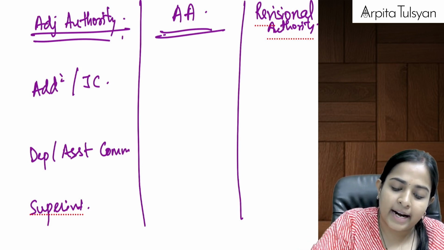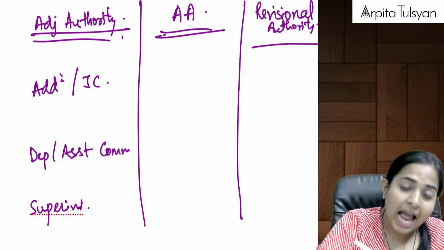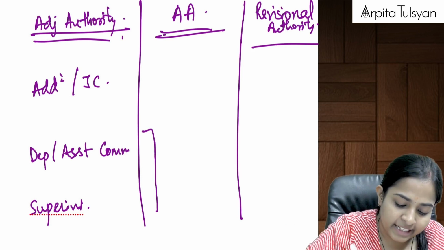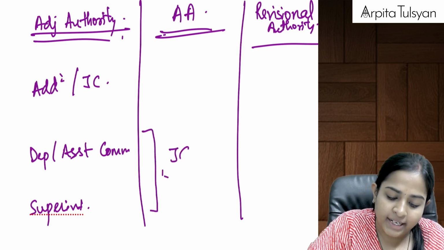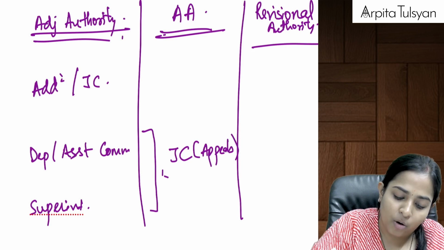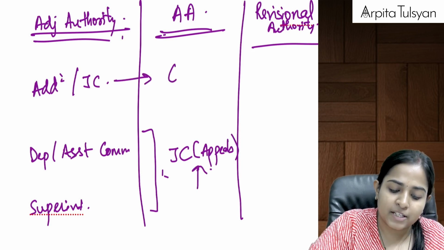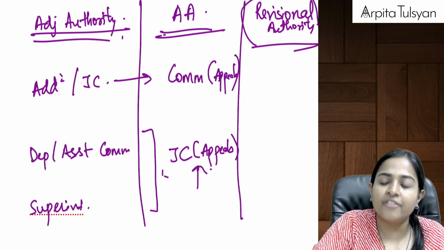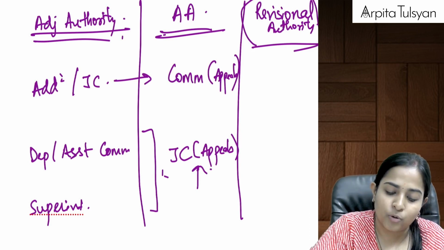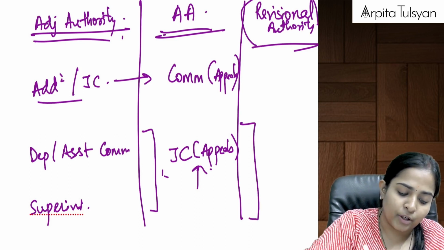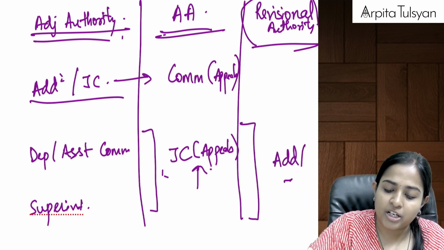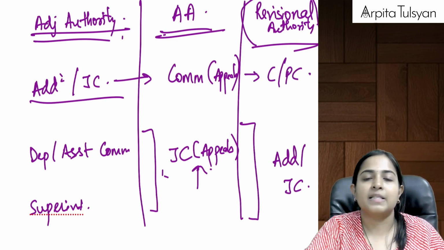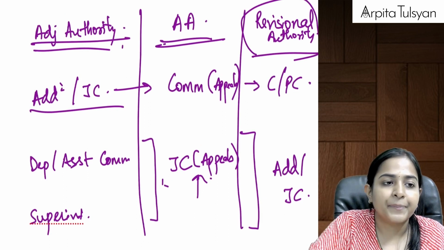Yes. Now, who is your appellate authority? Appellate authority means someone from appeals, right? For these two, it is joint commissioner of appeals or above. And for this, it is going to be the commissioner of appeals who is going to be your appellate authority. And for the revisional authority, who is going to be your revisional authority? For these two levels, it is going to be the additional commissioner or joint commissioner. And for this, the revisional authority is going to be commissioner or principal commissioner. Are you clear till here? Yes.